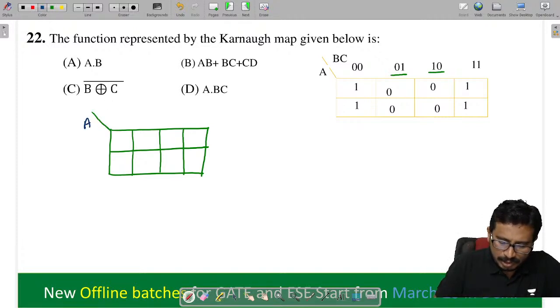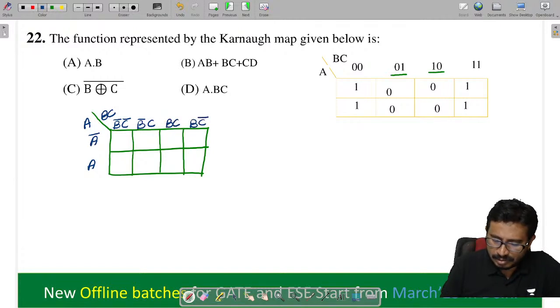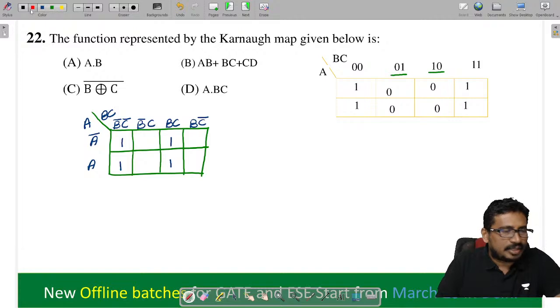Tell me, here A, and this is BC: A bar, A, B bar C bar, B bar C, BC, BC bar. So this is 1 1, here is 1 1, isn't it? We need to rearrange the given K-map.